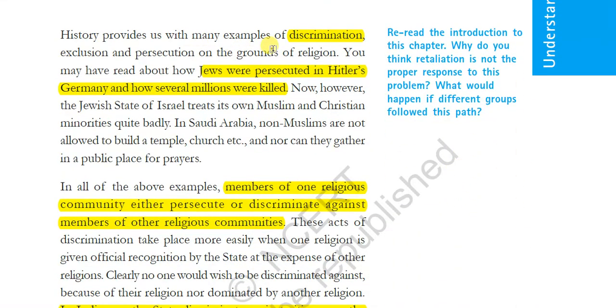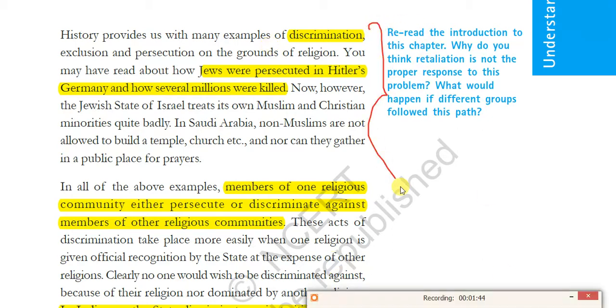History provides us many examples of discrimination. This paragraph talks about how it has been treated in different countries. For example, the Jews were persecuted in Hitler's Germany, and several millions were killed in the Second World War.